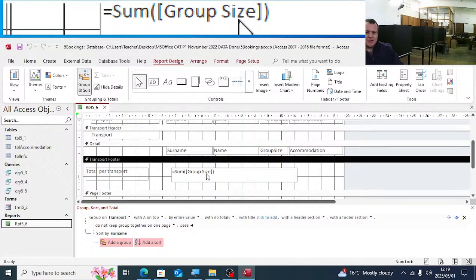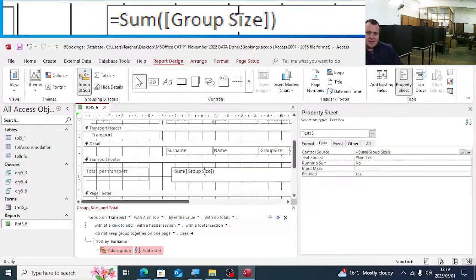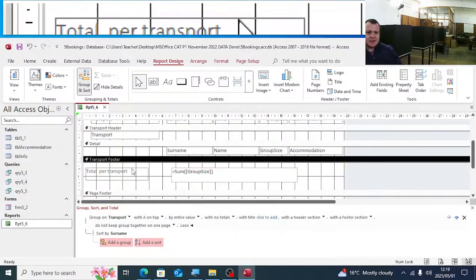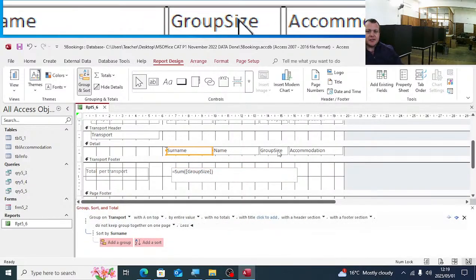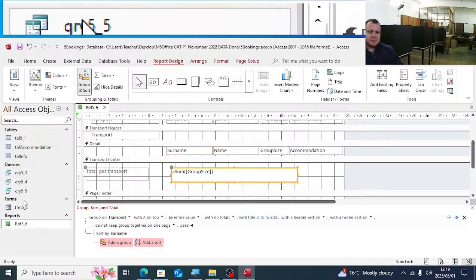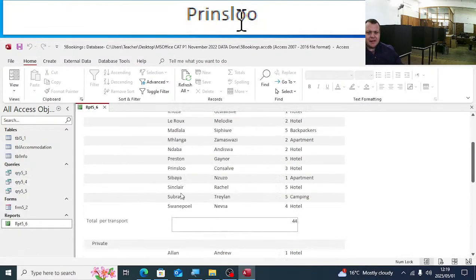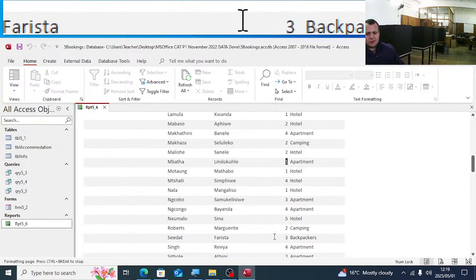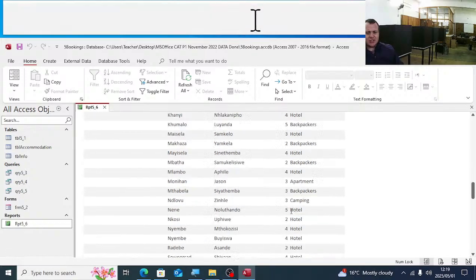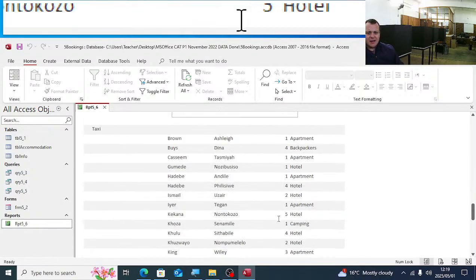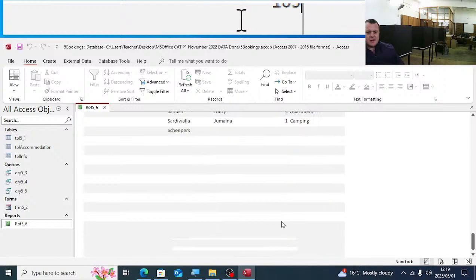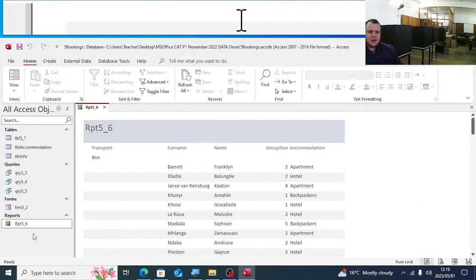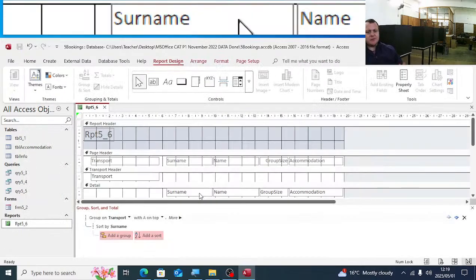The space in between group and size, ne? Because it must be spelled exactly the same as in the details section here. You see group size has no space in between. If you do that, you'll see the total bus is 44, the total private is 66, shuttle is 69, and then 103 for taxi. So I'm going to go back to the design view, just check here.